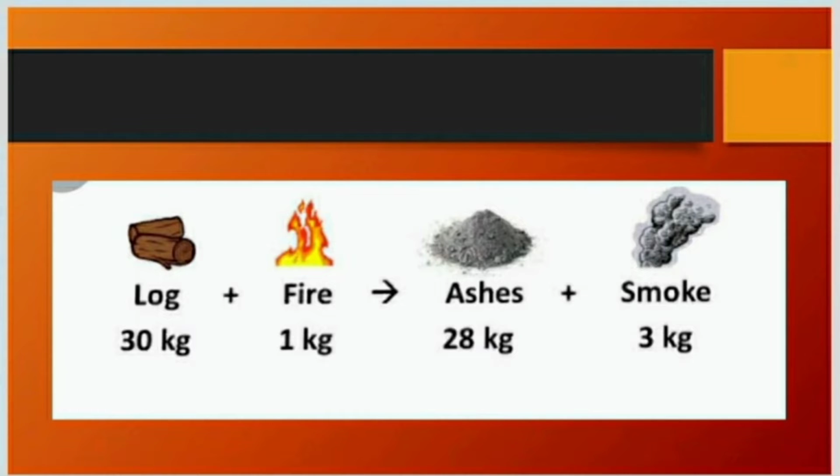That is 30 kg of log and 1 kg of oxygen, it gives 31. Similarly, ashes and smoke gives 28 kg plus 3 kg, that is 31 kg. That is, total mass of the reactants will be equal to total mass of the products. So here law of conservation is satisfied. That is, mass is neither created nor destroyed in a chemical reaction.